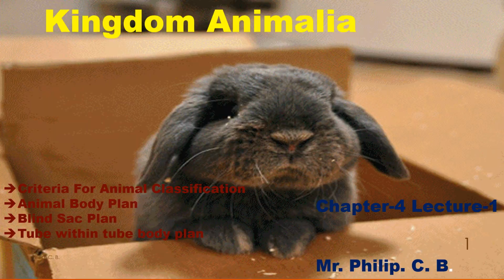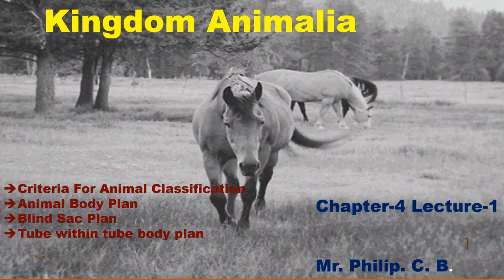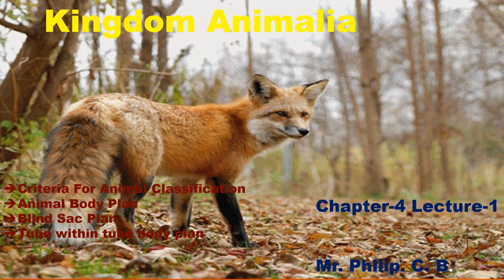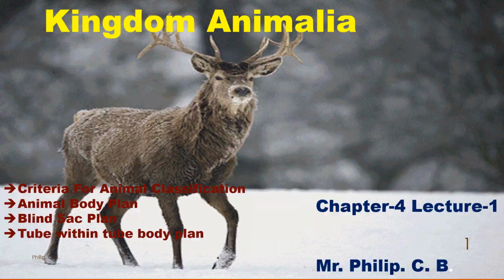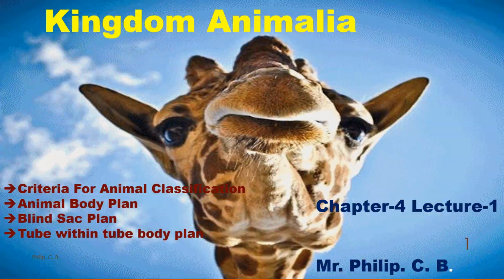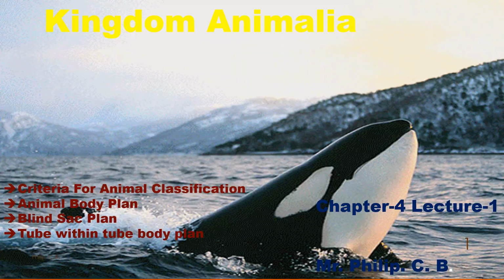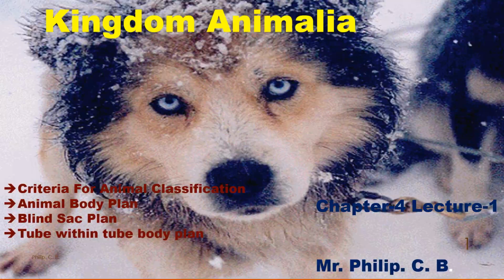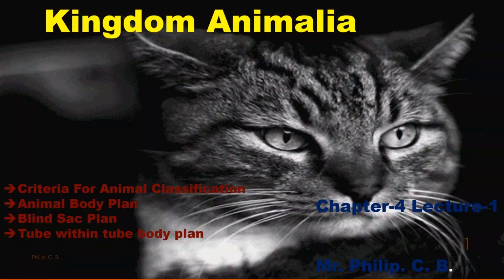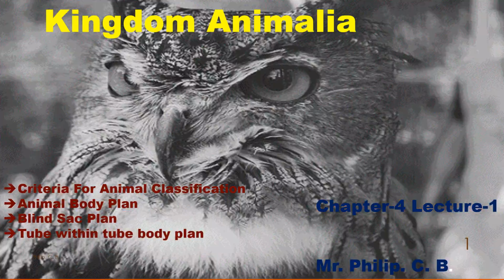Hello students, today we are going to learn about kingdom Animalia. Now, the chapter is divided into four parts. First, about the criteria, with which we learn how to differentiate different animals. As you know, there are millions of species, so we cannot learn all the animals altogether. That is why we learn them based on their criteria or the animal classification. Then second part we learn the initial phylum, third part the later phylum, and lastly about the class of vertebrates.